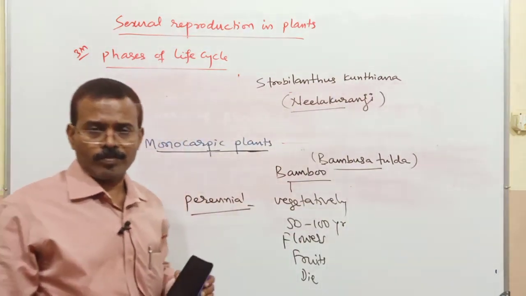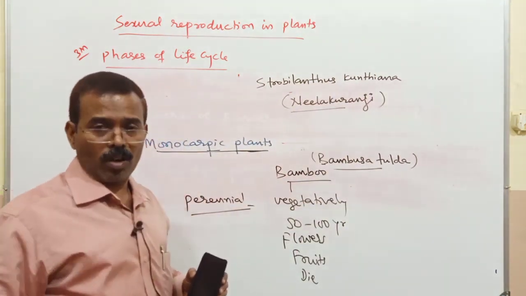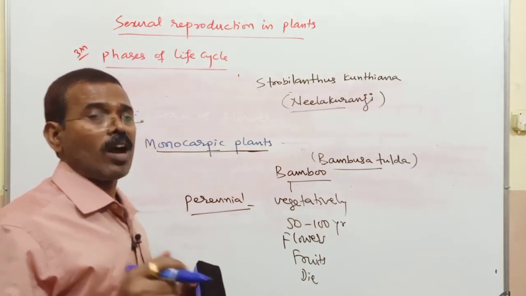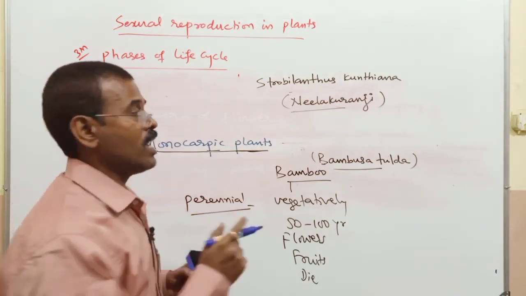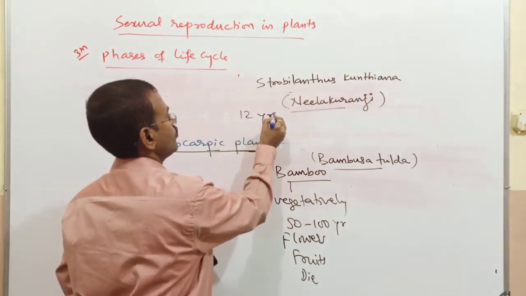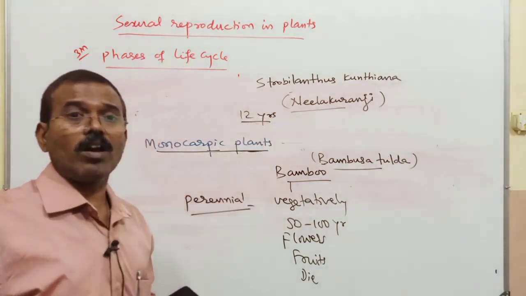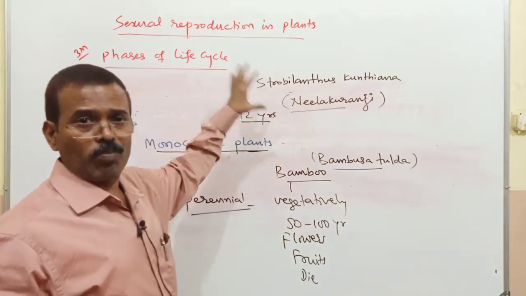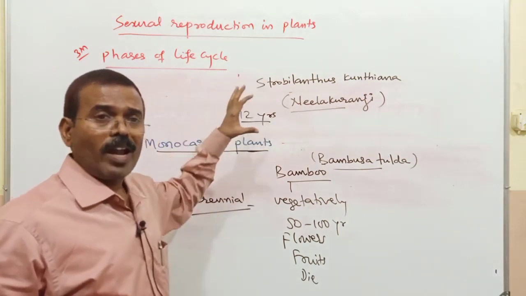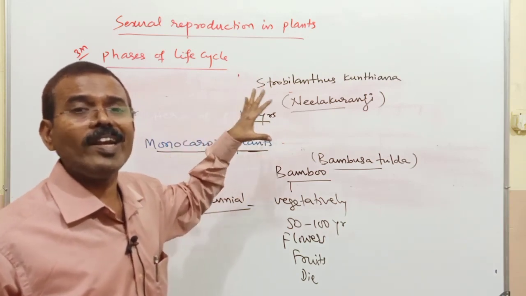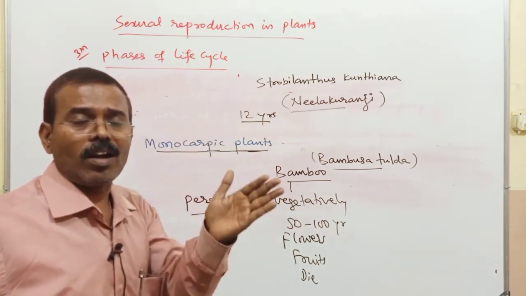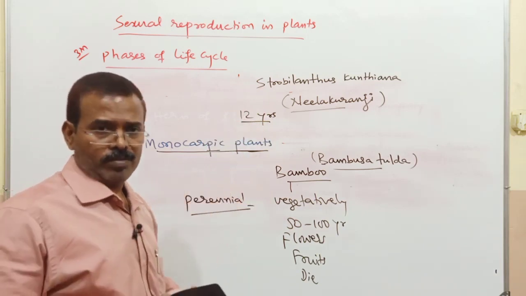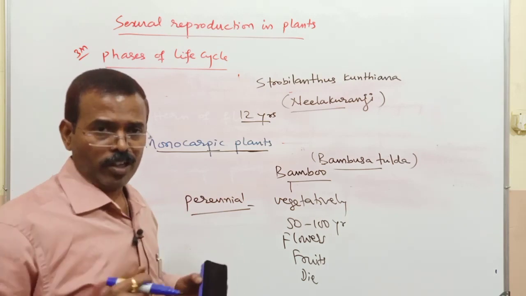Strobilanthes kunthiana, commonly called Neelakurinji. This plant will produce flowers after every 12 years. It produces blue colored flowers. This plant is found in the hilly tracts of Kerala, Karnataka, Tamil Nadu, the Nilgiri district, Ooty, Kodaikanal, that side.